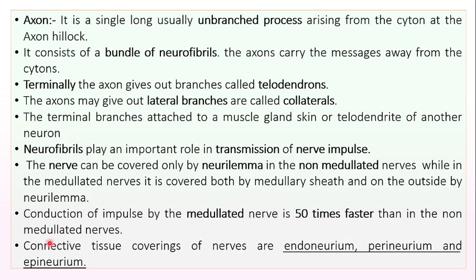Whereas in non-myelinated nerves, there is some sort of wastage of the action potential which is generated, so its transmission is quite slow compared to that of the myelinated nerves. Connective tissue coverings of nerve are endoneurium, perineurium, and epineurium. So connective tissues also contribute in the nervous system, and they cover the nerves or the nervous system elements, including endoneurium, perineurium, and epineurium.